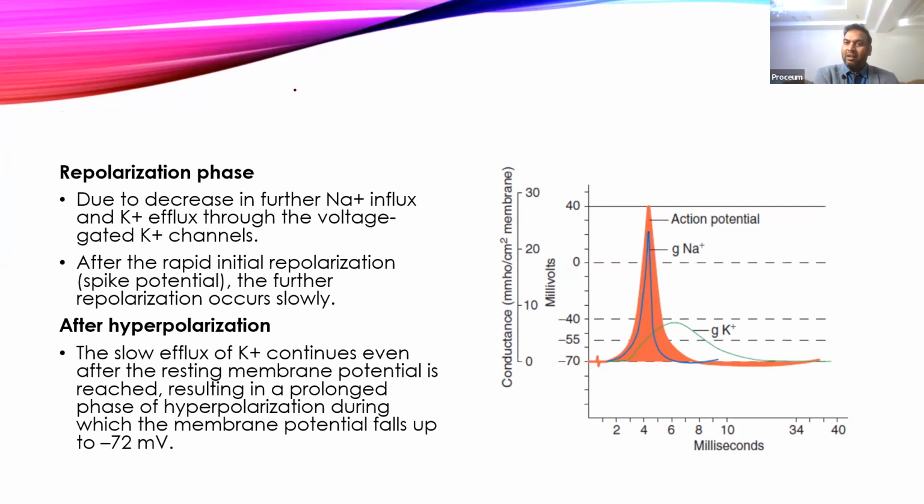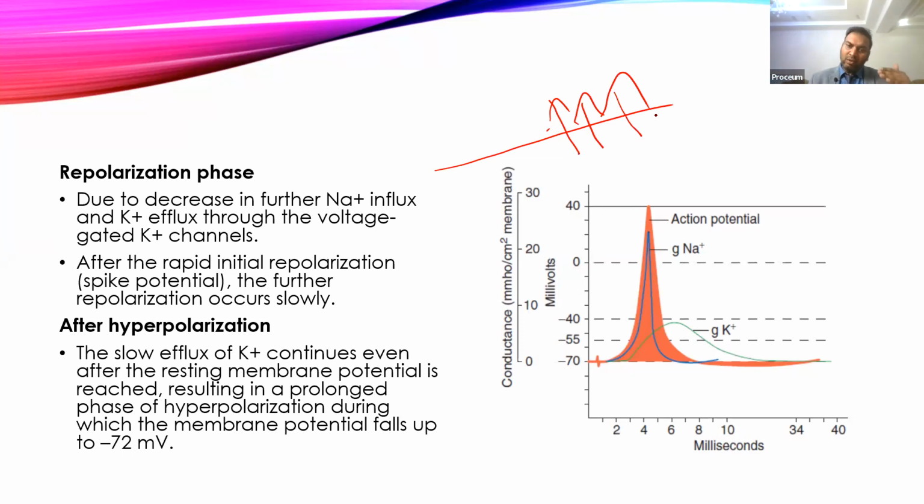Because of no influx of sodium ion, but increased efflux of potassium ions through the voltage-gated potassium channel, the potassium ion will keep on moving outside the cell at a very high speed. As positive ions are lost from the cell, the membrane potential will slowly start decreasing. It will try to come towards the resting membrane potential. This phase is called repolarization.